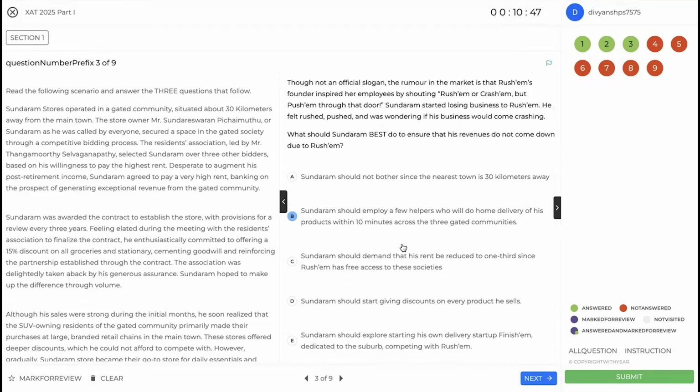We are concerned with revenue. Should start giving discounts on every product he sells. I mean, he's already doing that. The issue is not the discount, the issue is convenience. So this is not your answer.